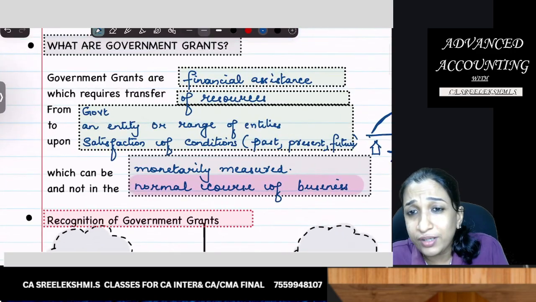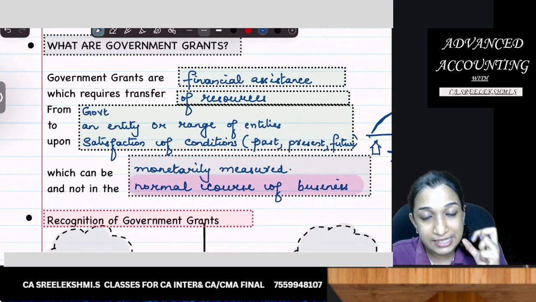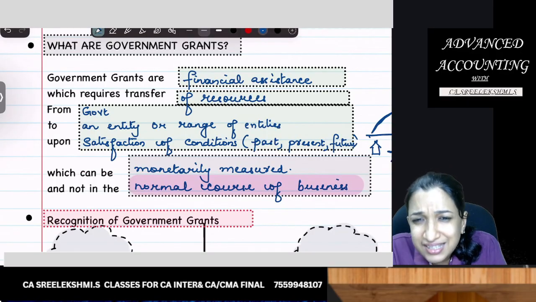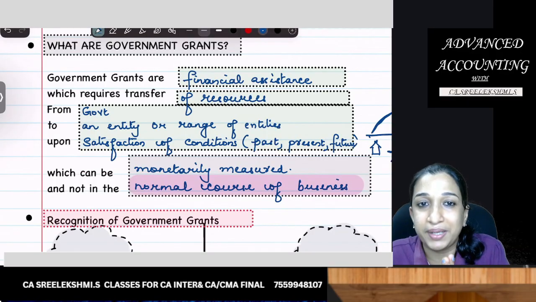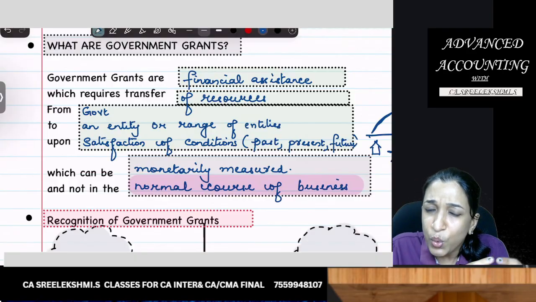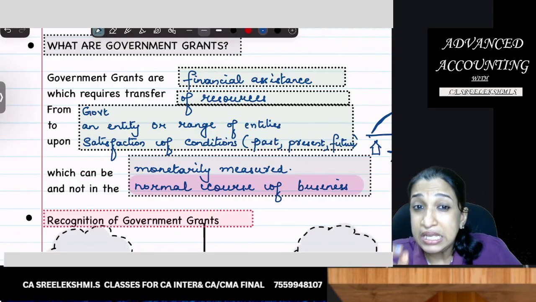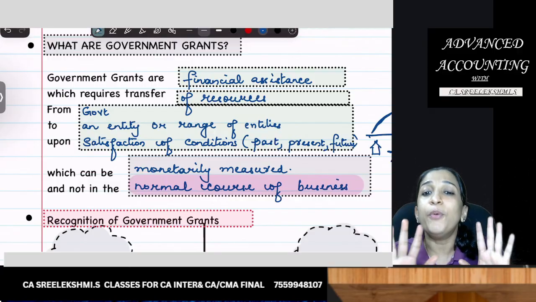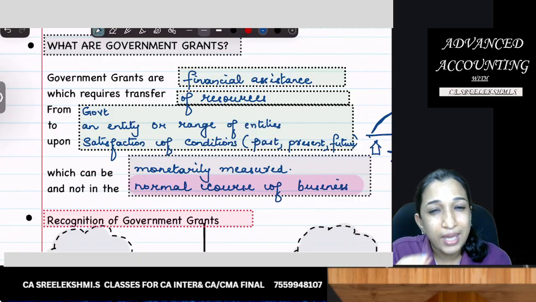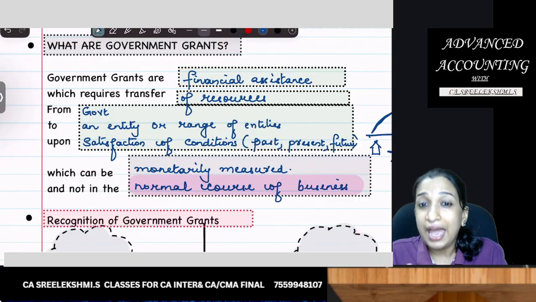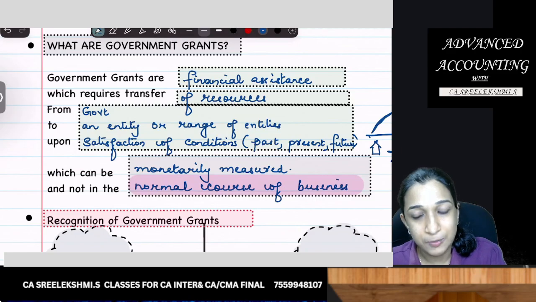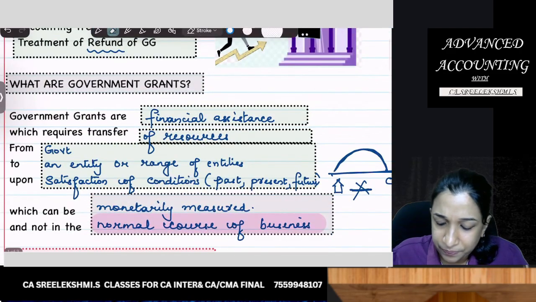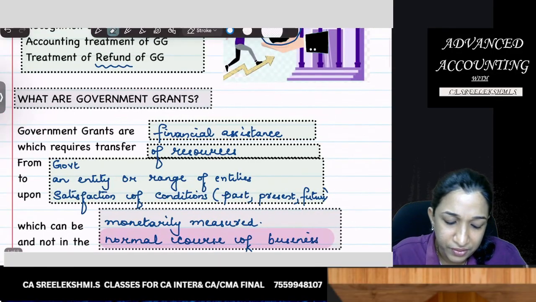I don't want you to memorize every point by hearting, but you should be capable of writing at least some sentences if a question comes from government grant. Government grants are financial assistance which requires transfer of resources from government to an entity or a range of entities upon satisfaction of conditions which can be monetarily measured and not in the normal course of business. So this is the meaning of government grant.